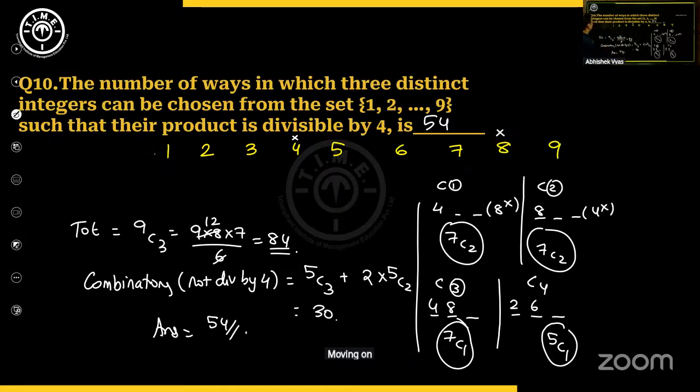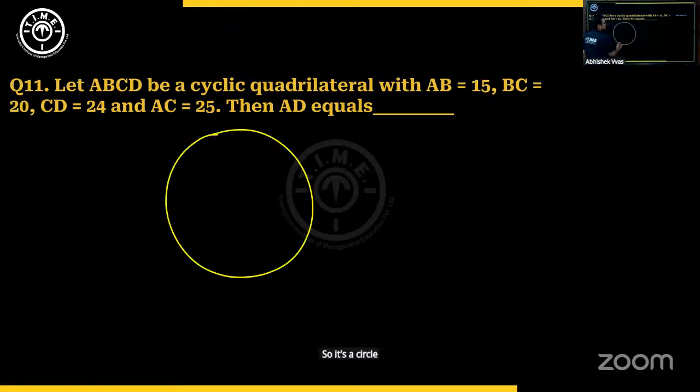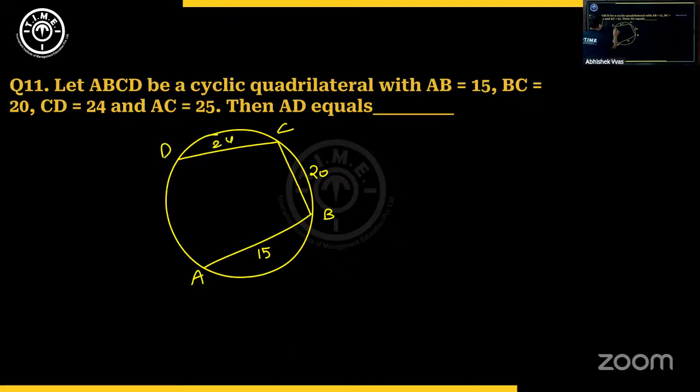Moving on. Question number 11. Let ABCD be a cyclic quadrilateral. So it's a circle. And in this you have AB equal to 15, BC equal to 20, CD is equal to 24. AD we do not know, but we know AC. AC is 25. Then AD is how much?